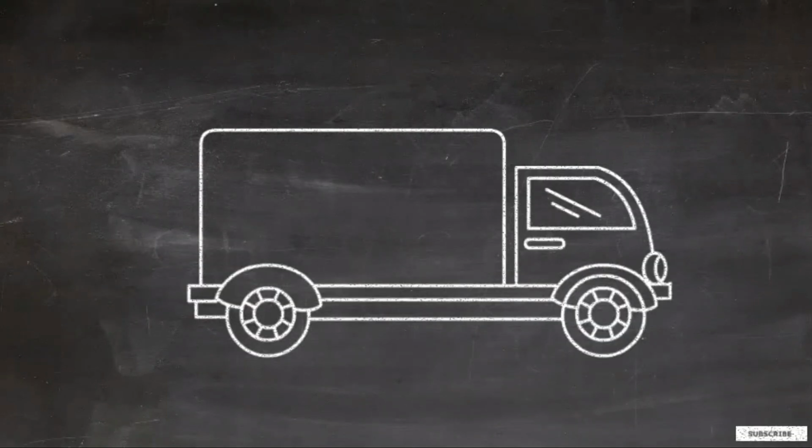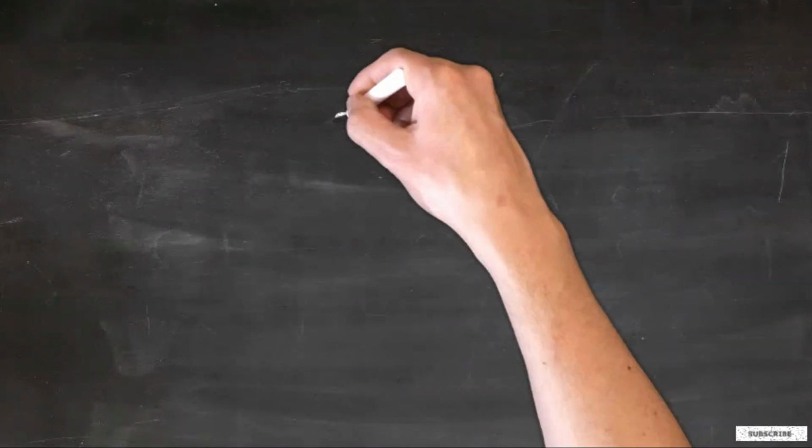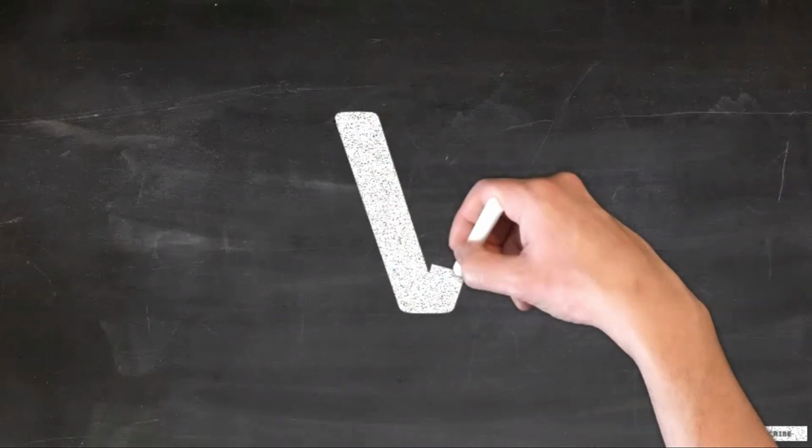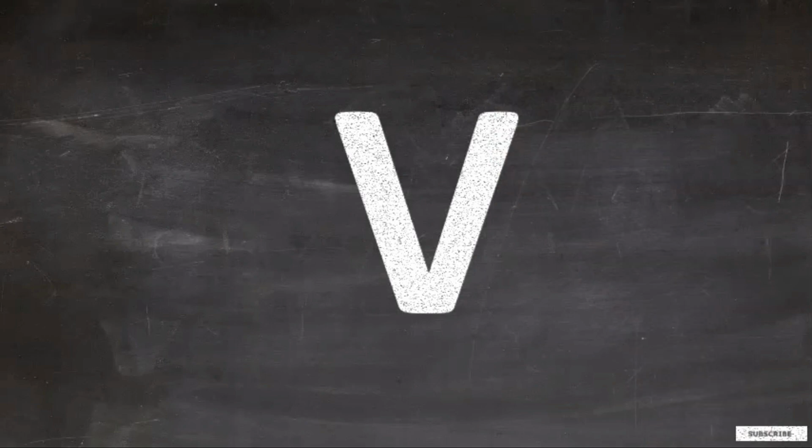I am a van. I am used for transporting goods or people. I will teach you V. Start from the top. Draw a slanting line down to the right. Draw another slanting line up to the right. This is capital V.